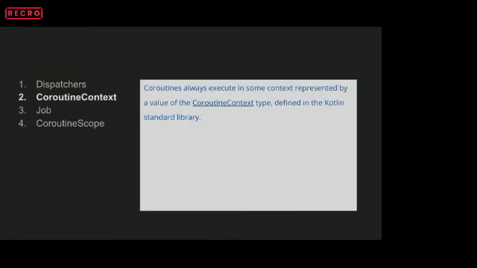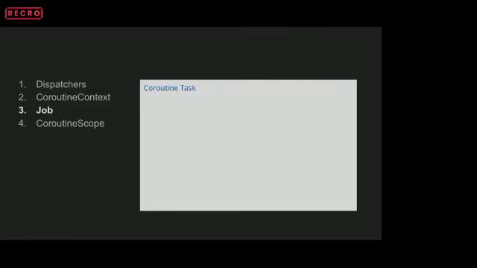We'll take a look at them at a later stage, what these mean and how they can be used. Moving on, the coroutine context. When we run a coroutine, context is required. This context is provided by the coroutine context library, and it determines what context will be used. The next in line is a job. Job is nothing much but a simple coroutine task. What task needs to be executed, that is just a job. And the last but not the least, coroutine scope. This coroutine scope determines what scope the job will run in.